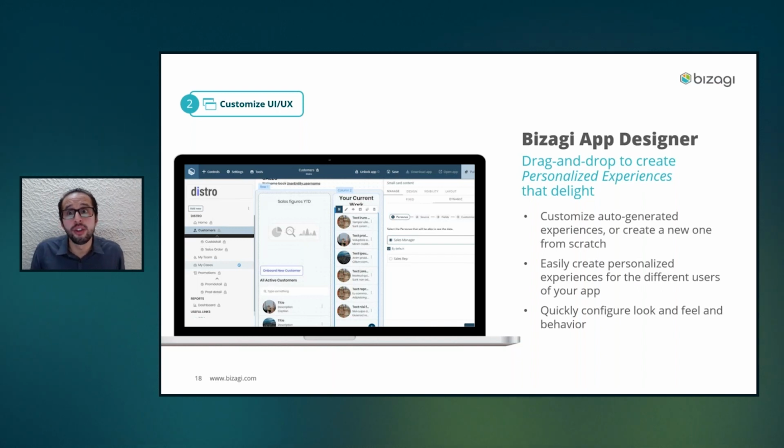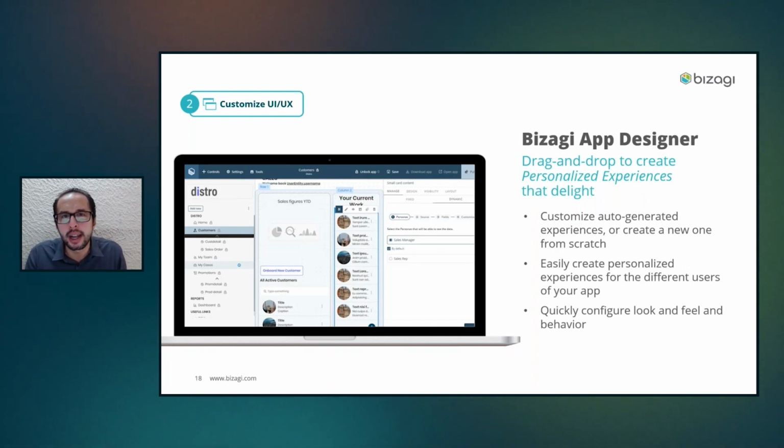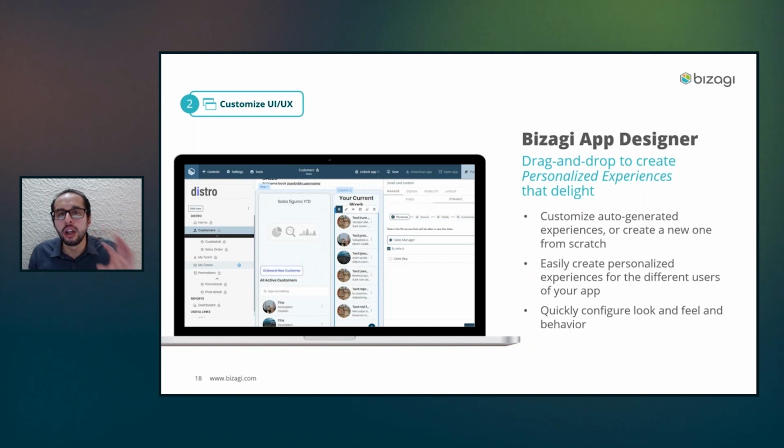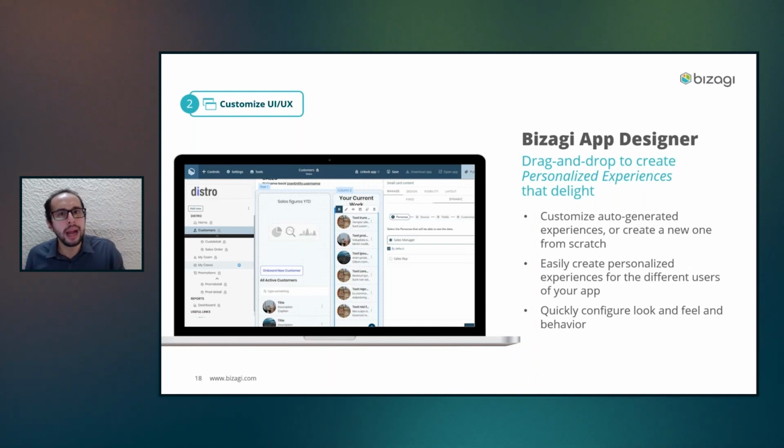In the App Designer, you will have two main options. You can start from scratch in one new application that you want to customize, or you can start from one of these applications that are automatically generated with the Generate App button within the Experience Matrix. The creation and the customization of the experiences here will be really simple. You will find a lot of out-of-the-box controls that with simple drag and drop, you can customize the experience. You will be able to change colors, backgrounds, logos, titles, alignments, everything with simple control and simple configuration with this bar.